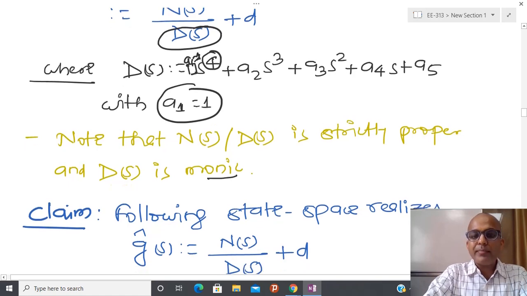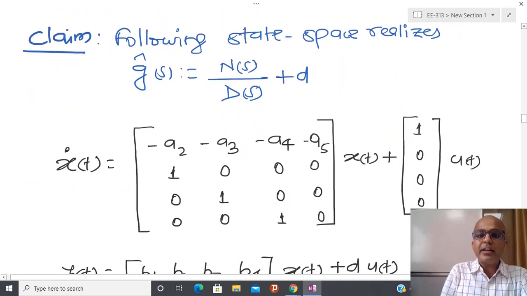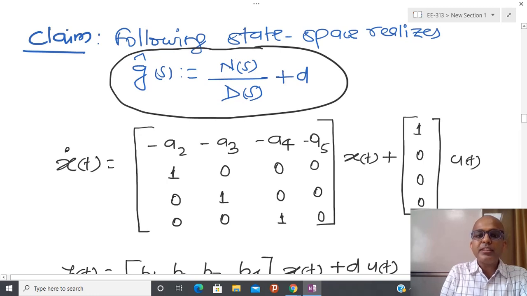Now what I am telling is that if I have some kind of transfer function like this, and if this Ns by Ds is strictly proper, meaning a rational function, at that time this particular quantity is equivalent to this quantity.